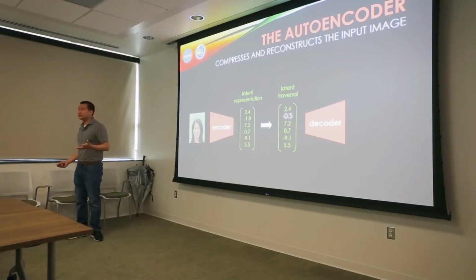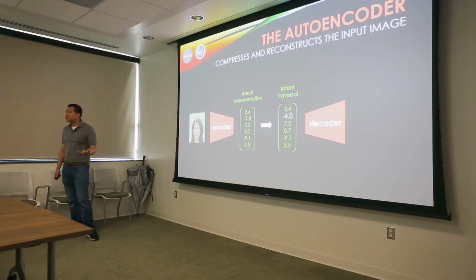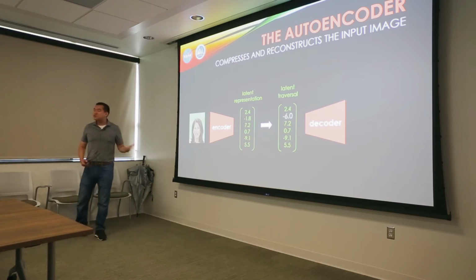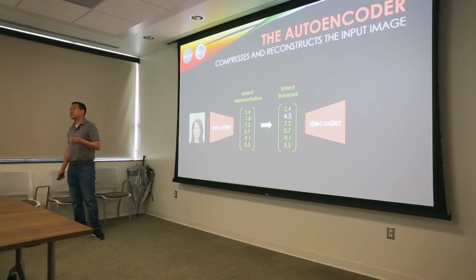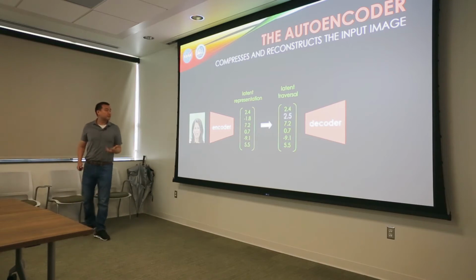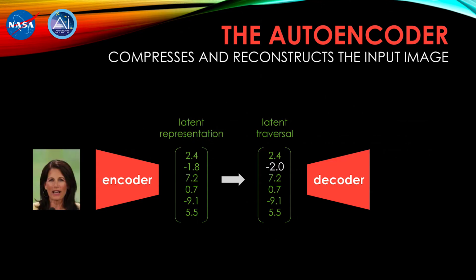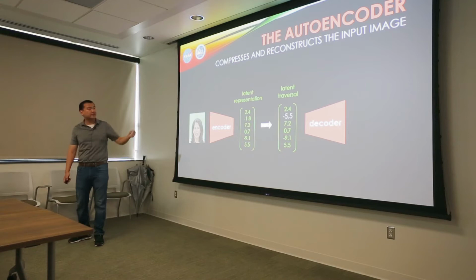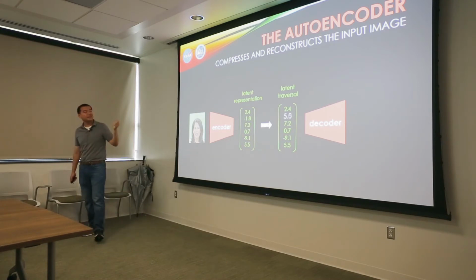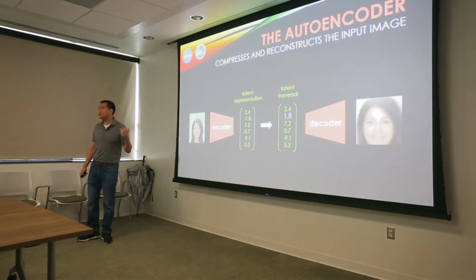So why do we care about autoencoders? Well, because an autoencoder's output is an image, this gives us an interesting way to try to peek inside the neural network. So what we do is we take an image, pass it through to the encoder, get a latent representation out, and then we perform what's called a latent traversal, where we take a single component of the latent encoding and we slide it around to see how it affects the reconstruction.